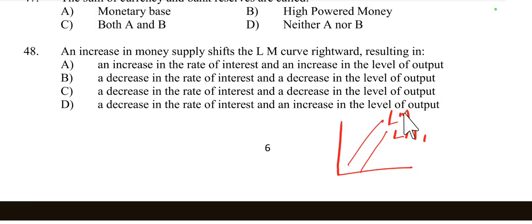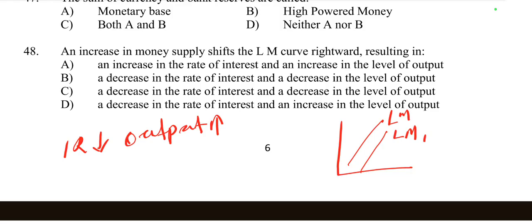When an increase in the money supply shifts the LM curve to the right, it typically leads to a lower interest rate and a higher level of output. Here interest rate is lower and output is higher.